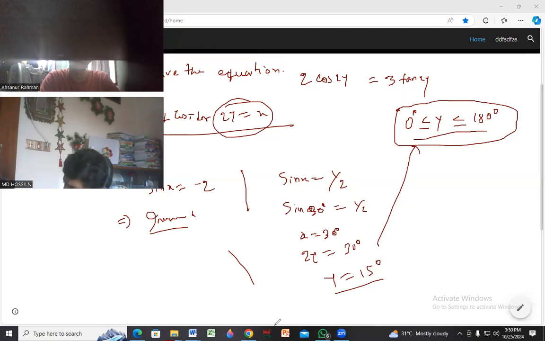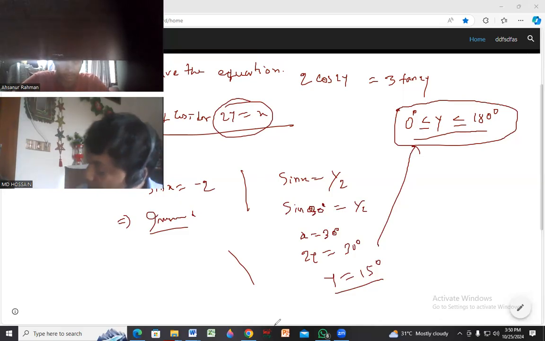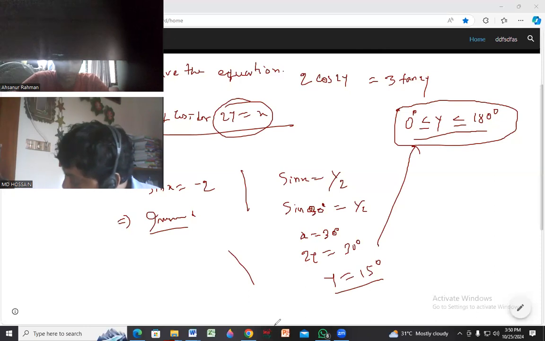You should find out one value, it would be better. There is also another value here. I'm finding another value here. If you do not need that, you can find just the one value. 2x equal to 30 degree, 150 degree. Okay, so this one, and you have to go through all the process and the method that we have already discussed.